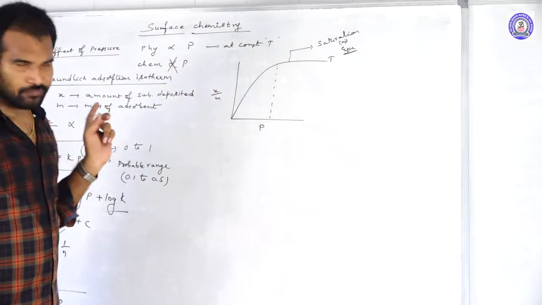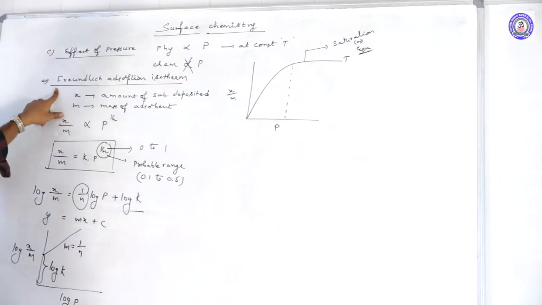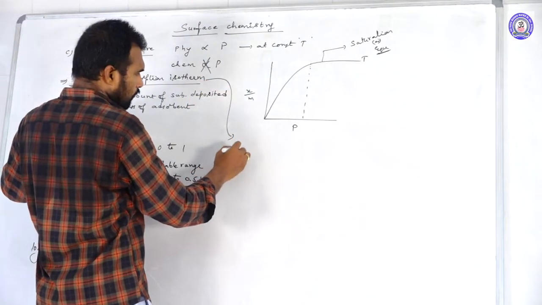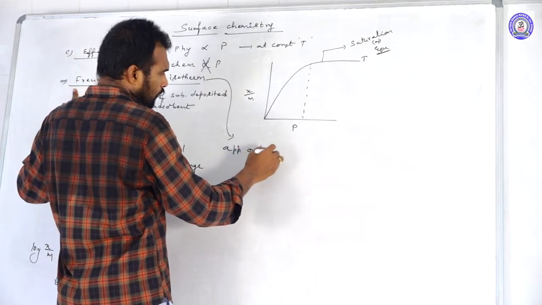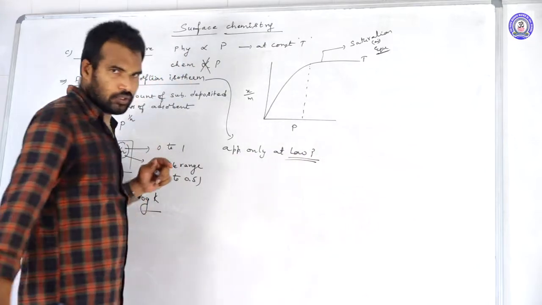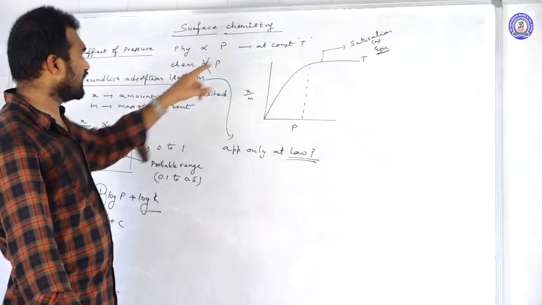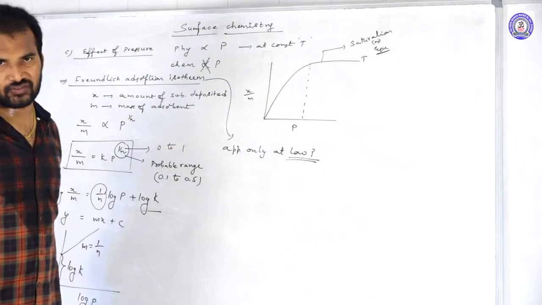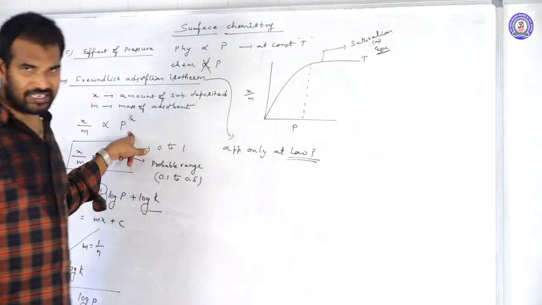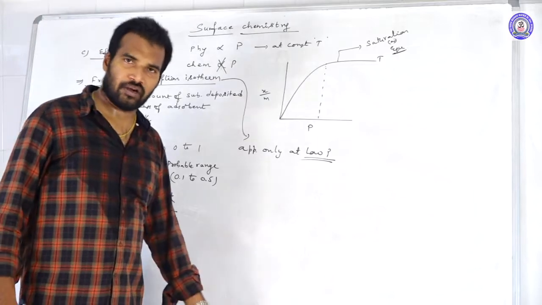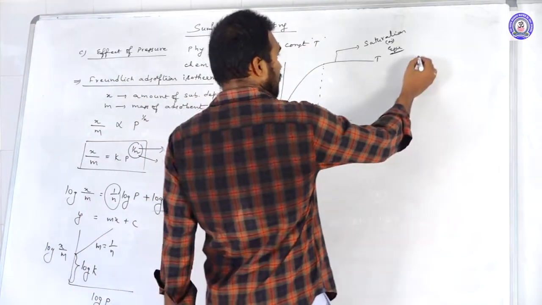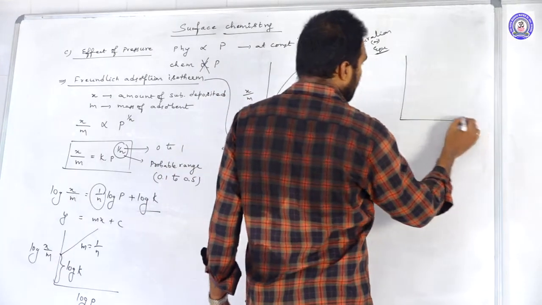There was no effect. That is why the Freundlich adsorption isotherm, this is very, very important, is applicable only at low pressure conditions. It fails in the case of high pressure conditions. Only at low pressure conditions, x by m value is directly proportional to P to the power of 1 by n. And one more thing, sometimes they may give you a graph like this.